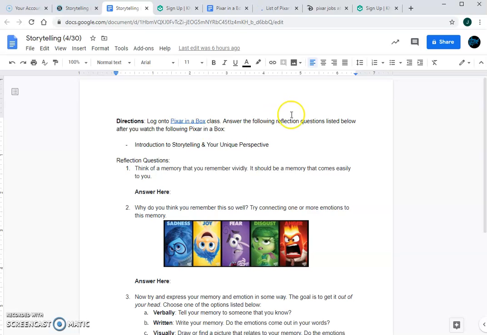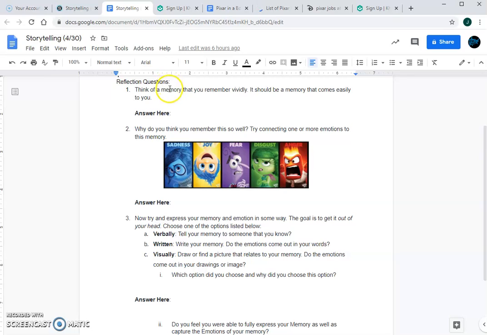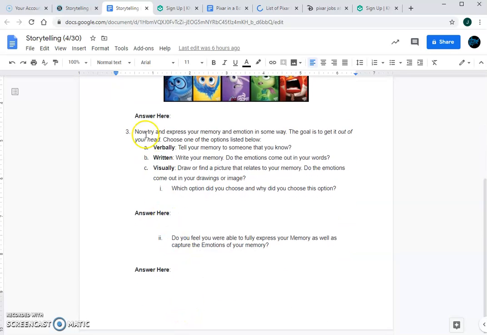So after you get done with those 2 videos, I have 3 reflection questions that I want you guys to concentrate on, and then just answer right below where it says answer here. Okay, now number 3 has 2 parts to it. Also, it gives you a choice of whether you're going to express your story verbally, written, or visual.